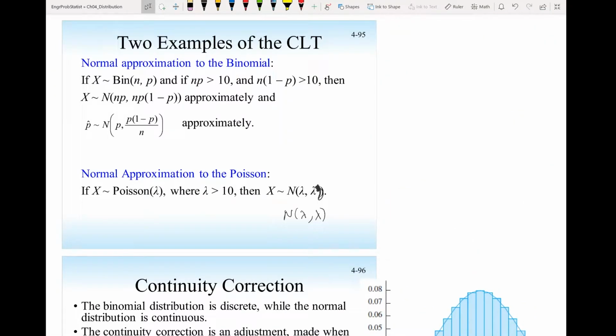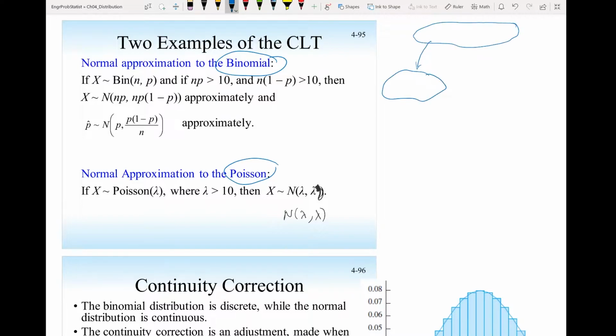The central limit theorem can be used to approximate known distributions. It will make the solution much easier. And in this part, we will take two examples: how to approximate a binomial distribution and a Poisson distribution. So let's start with the binomial. We have here a population.